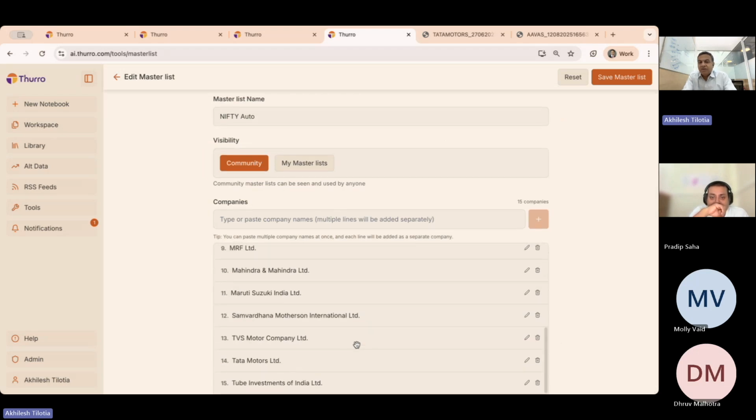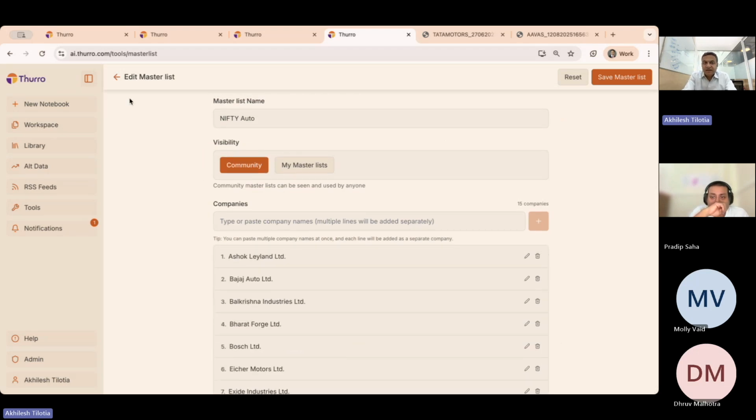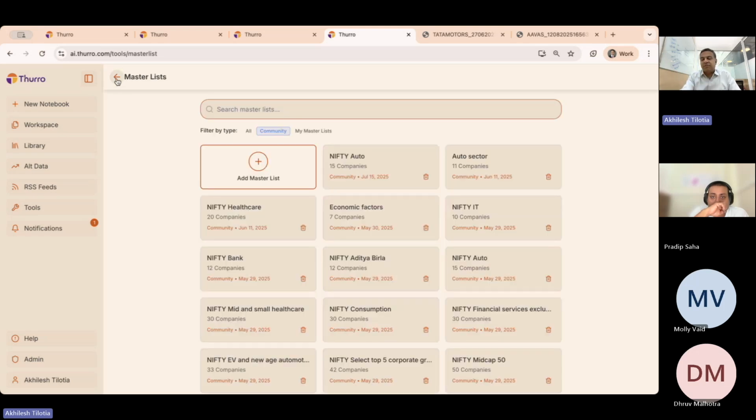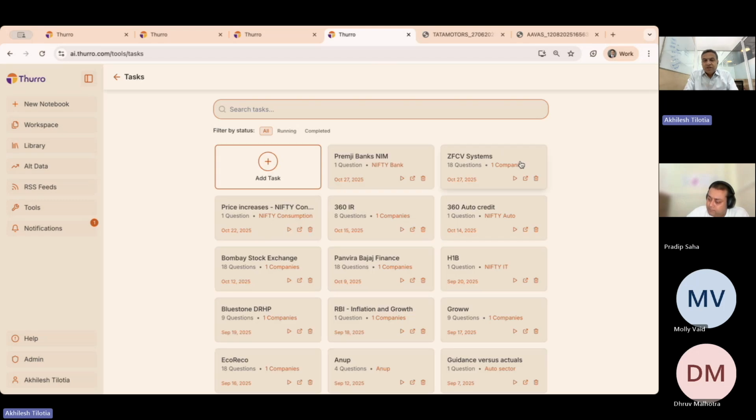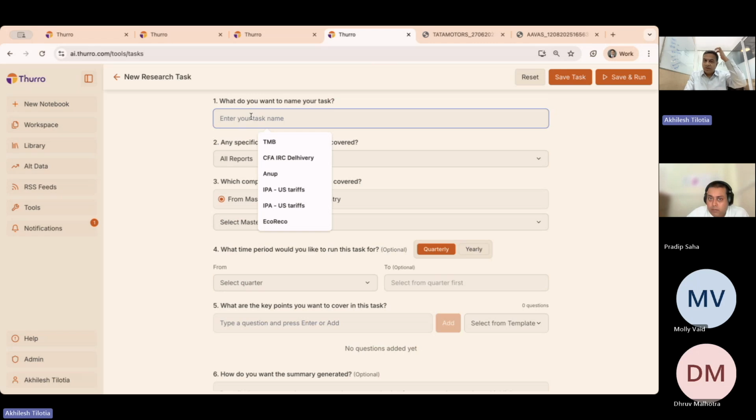And now, if you think about these 15 companies and you want to ask the question about the guidance that we spoke about, that is, what they have performed in this quarter and what was the guidance previously, you can apply it on these 15 companies. So when you come to tasks, which is nothing but the multiplication of a master list into a template, it's a very simple equation. You can come in here, and run a task.